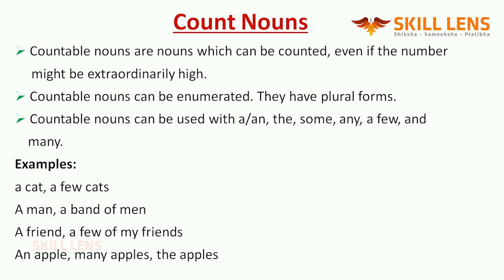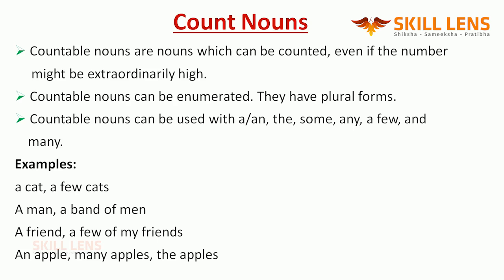Countable nouns can be used with articles a or an, and the definite article the. We can also use determiners like some, any, a few, many. These are all words that can precede them.